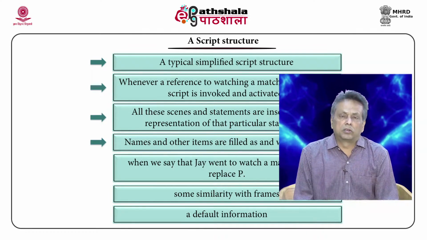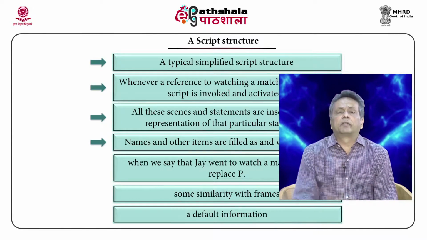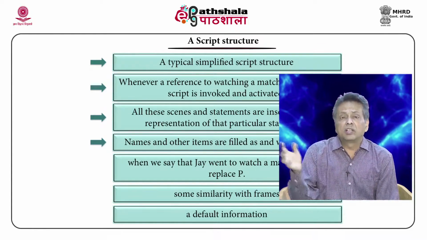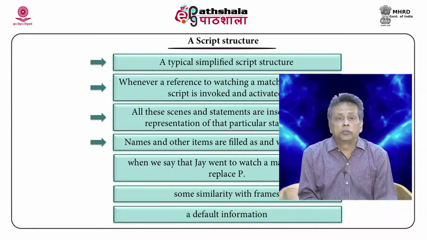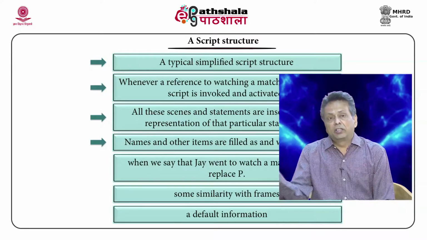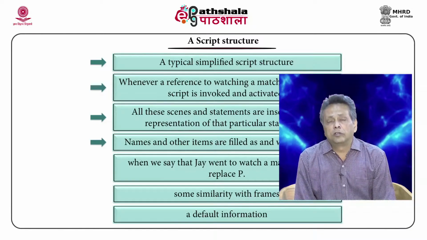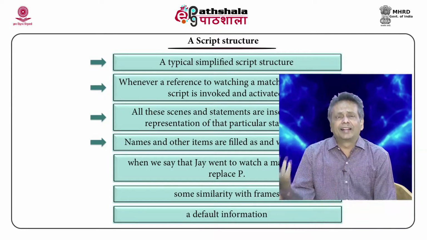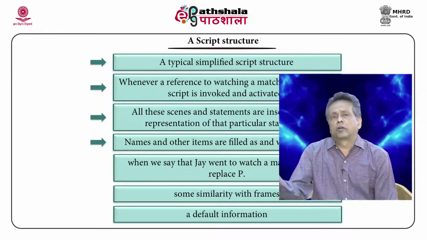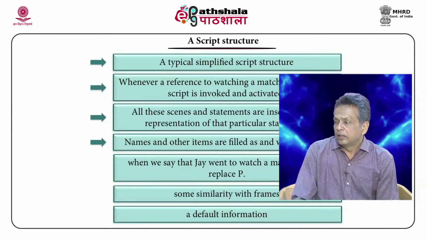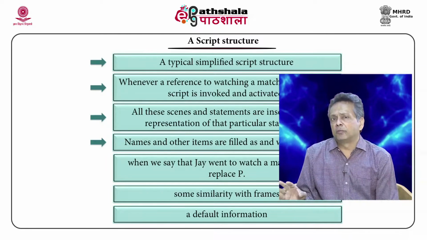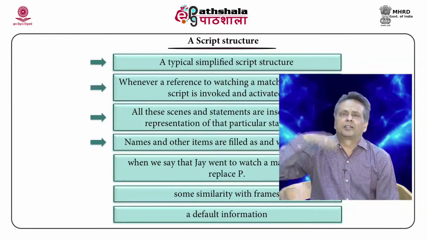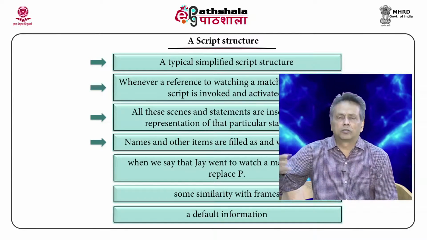And we have already seen how the script can be invoked. For example, when you find a statement like Jai went to watch a match. Now, you can see that the script contains somebody called P. We do not know who this P is; it is basically a placeholder. So, when we encounter a statement Jai went to watch a cricket match, P is replaced by Jai. Okay. So, when you encounter a statement where you can replace that placeholder, it is done that way. And you can see that there is some similarity with frames. In frames also you have attributes and their values, and there are some default values which are assumed, and so on.